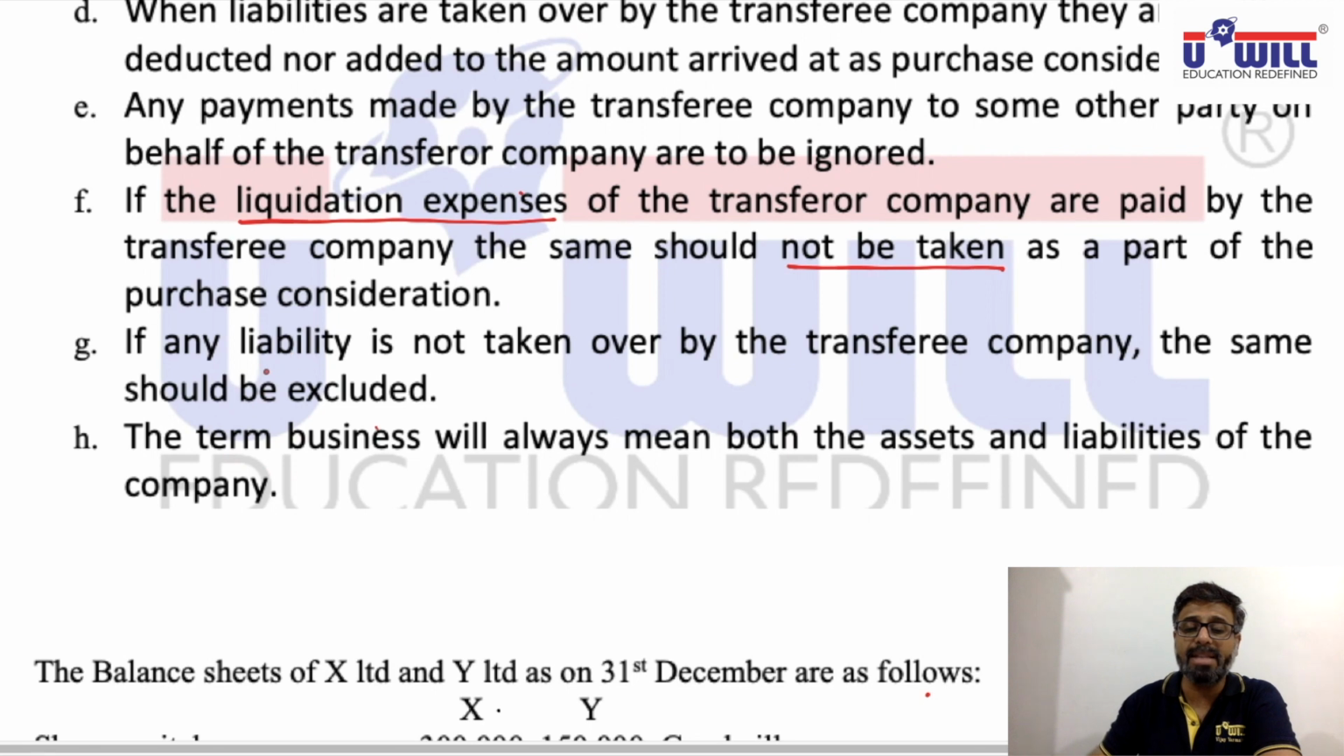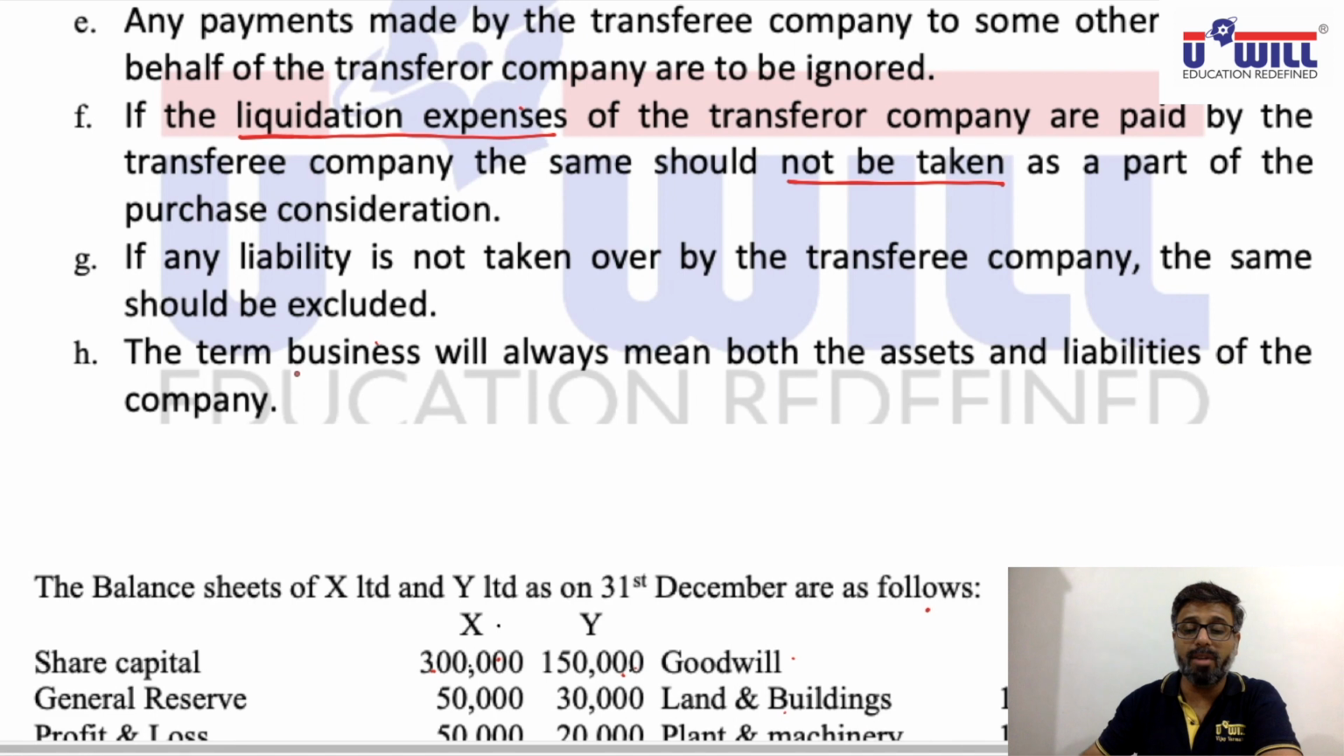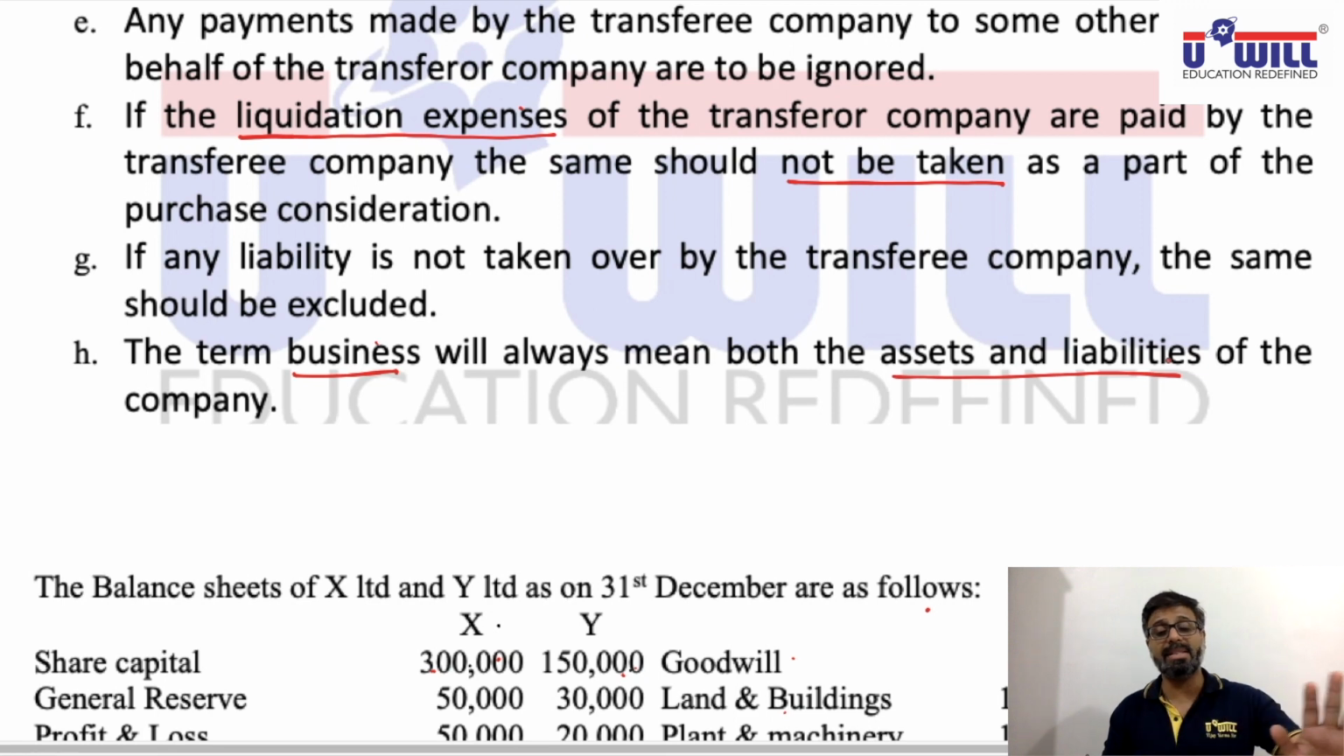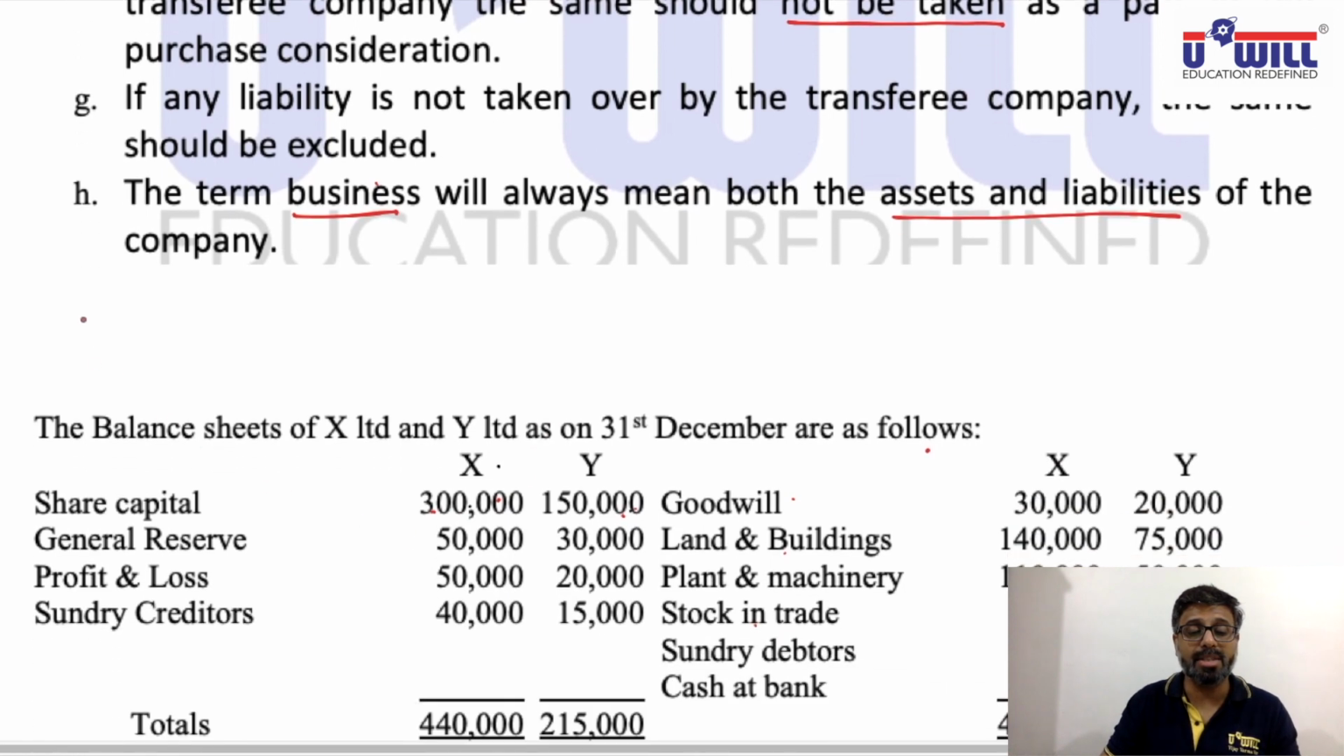If any liability is not taken over by the transferee company, the same should be excluded. Of course, liabilities we don't include, only payment to shareholders. And lastly, the term business will always mean both assets and liabilities. Whenever they say business is taken over, it means all assets are taken and all liabilities are taken over. So we shall understand one extra example with the concept of this net payment method.